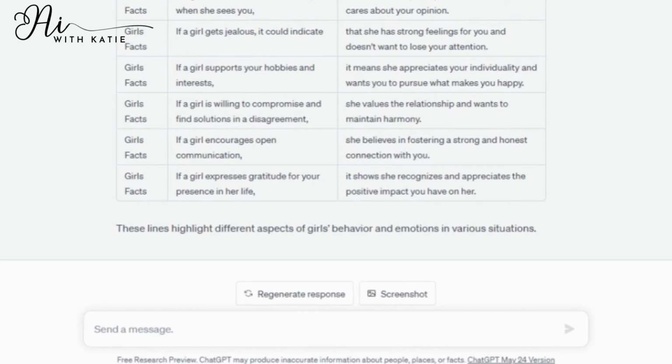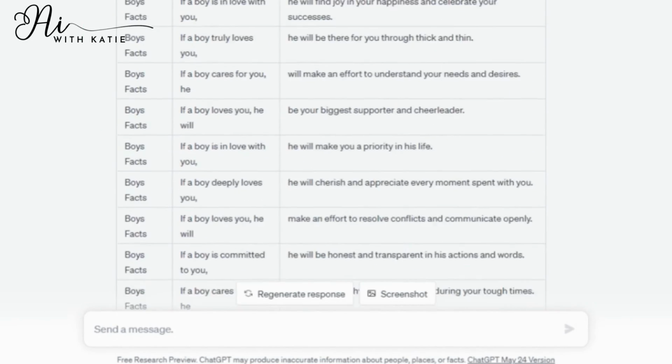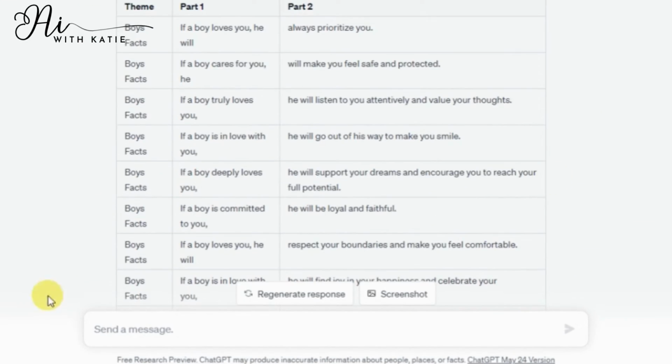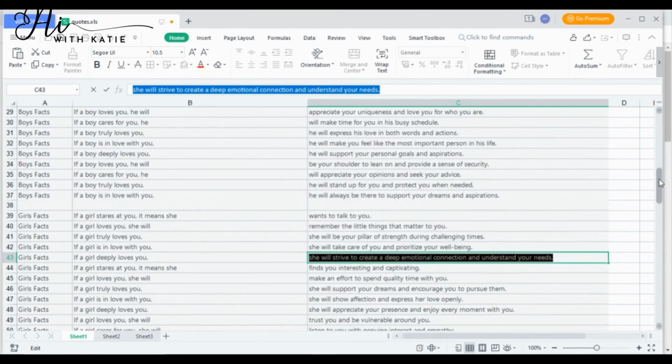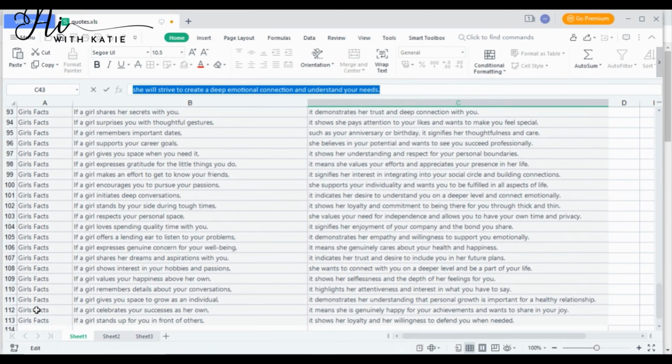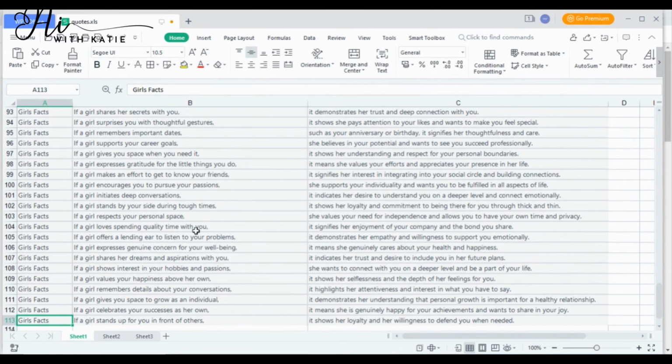So here you can see all of my facts are generated in the form of Excel format. Now I will copy this and paste it in my Excel sheet. So in this way, you need to generate facts from ChatGPT and then paste it over Excel.